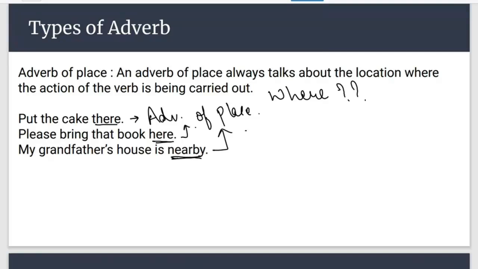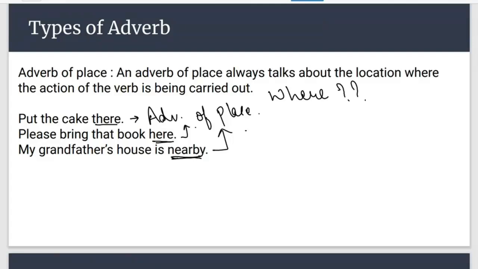Adverb of manner answers which question? Very good. Adverb of manner answers how. Adverb of time answers when. And adverb of place answers where.